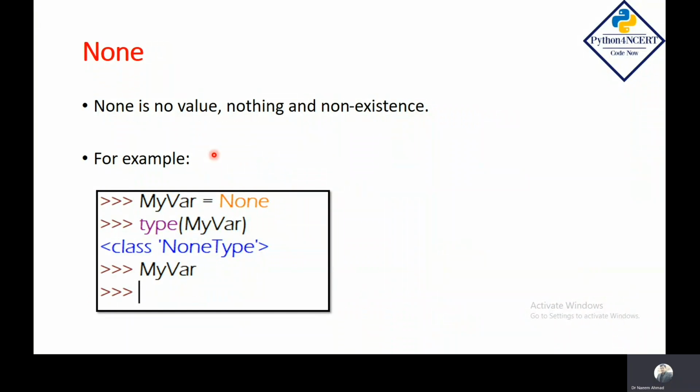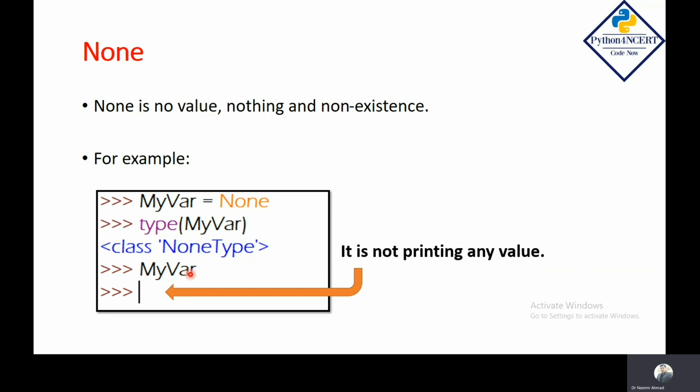None is a special data type with a single value, which represents no value, nothing, and non-existence. It is used to define a null value or no value at all. It is not the same as false or zero. For example, I have created a variable my_var. In this variable, I have assigned None, and then I have checked the type of this variable. It is showing NoneType, and I have also tried to print the value of this variable, and it is not printing any value. It is just a cursor blinking after the prompt.